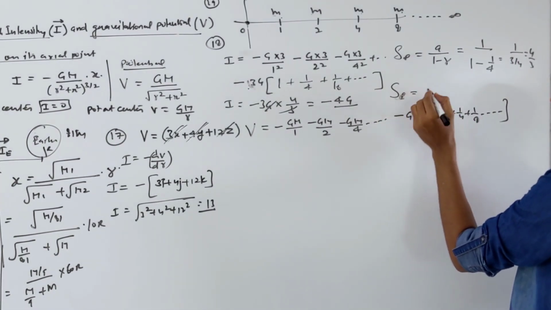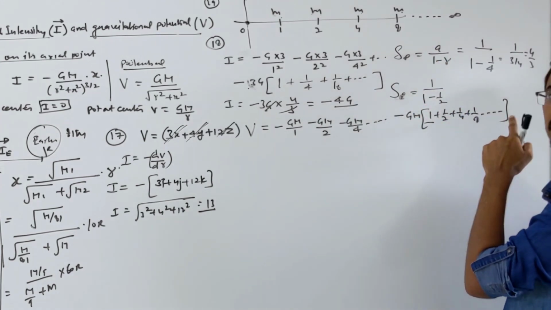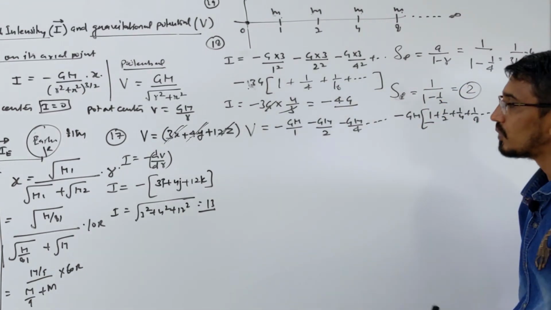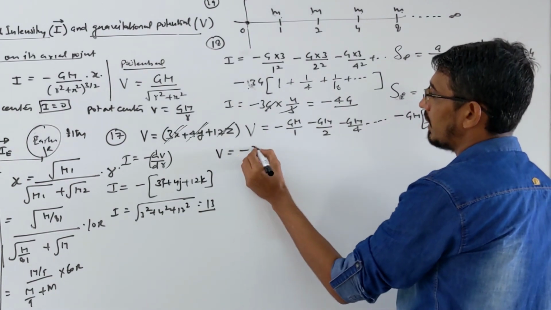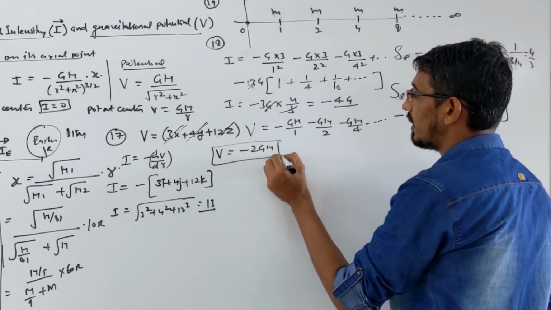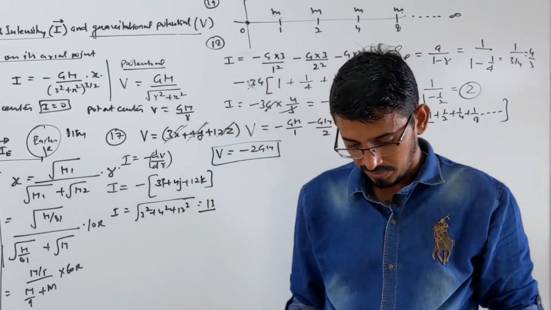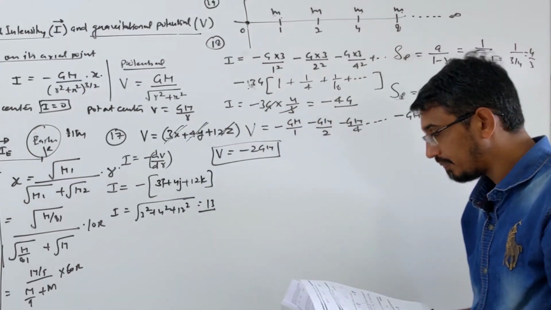Sum of infinite GP. A means what? First term. R means what? 1 by 2, every time multiplying by 1 by 2. So this becomes 1 by 2, and this becomes simply 2. So what is the answer of this? Potential will be minus GM was there, then it becomes minus 2GM, or in magnitude you can write just 2GM. So here the second option is given. This question was question number 19.